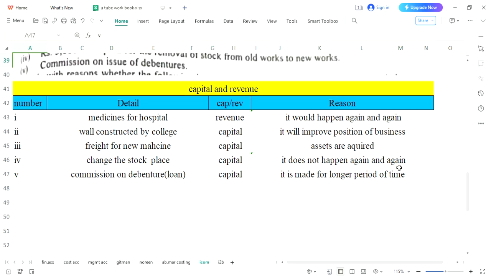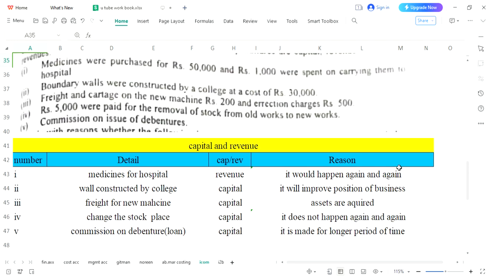Alright guys, in this way our 5 entries have been completed. In this way our question is completed. I request you to please repeat and revise this question at your own house 2 to 3 times, and after that practice. If you feel anything difficult, you are very open to ask and share your questions, queries and problems through messages or text, or you can directly contact me. I will try my best to answer your queries instantly.